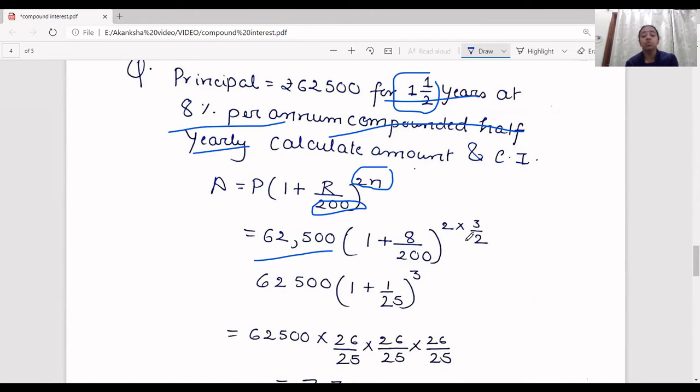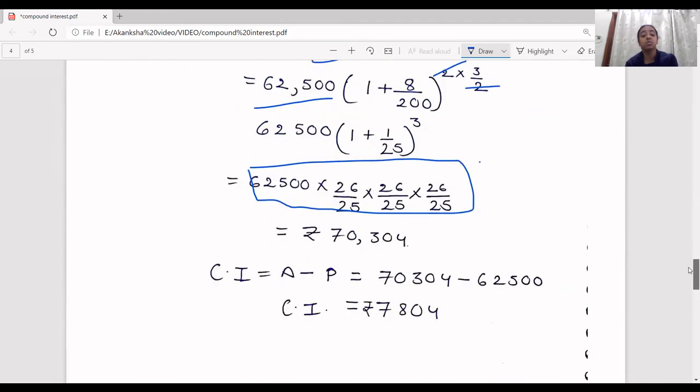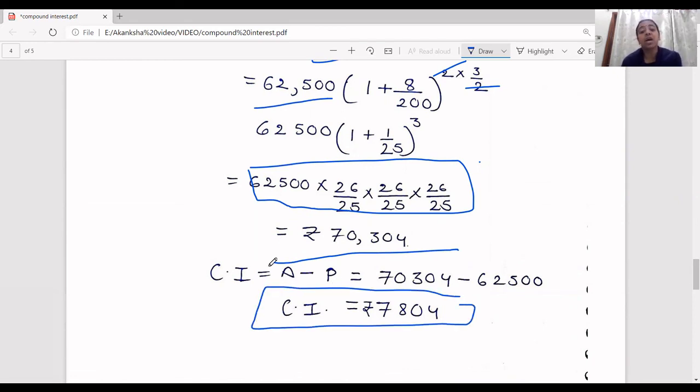So the 2 gets cancelled here, and we get only 3 here. After calculating the entire term, we get the simplified expression as principal amount into 3 times of 26 upon 25. When you calculate this, you get the number as 70304. Now, when you want to calculate the compound interest, you have to subtract the principal amount from the total amount that we have calculated, and we get the compound interest as 7804. So this is compound interest.